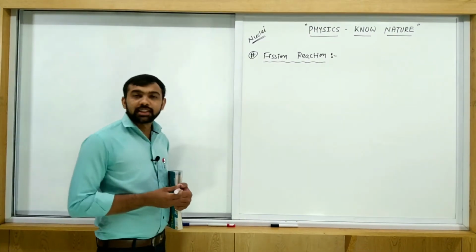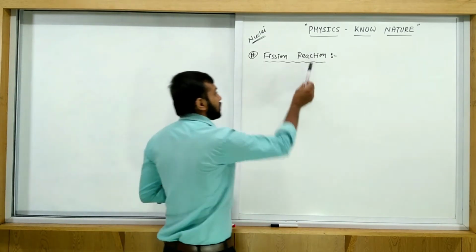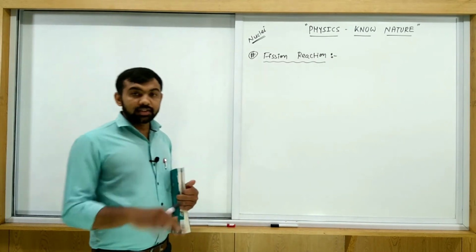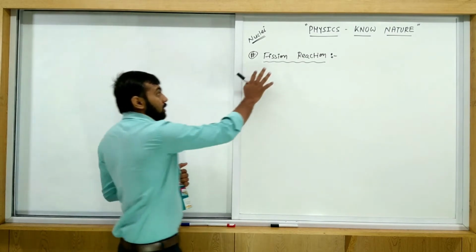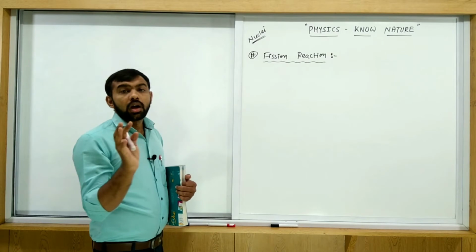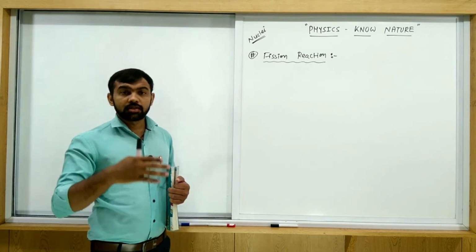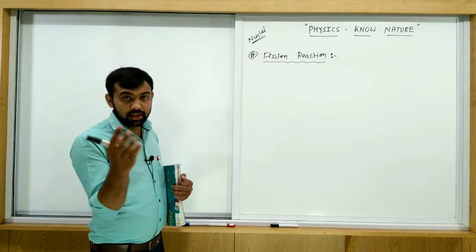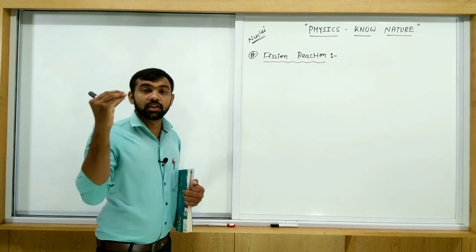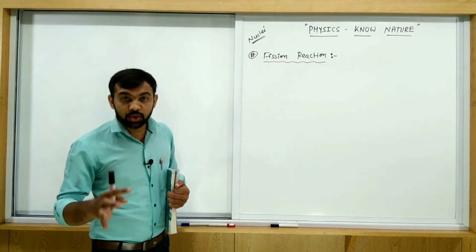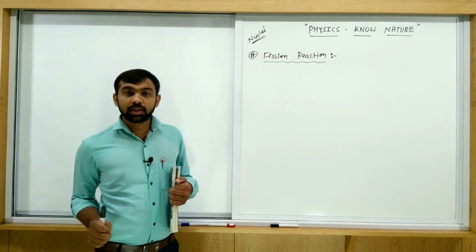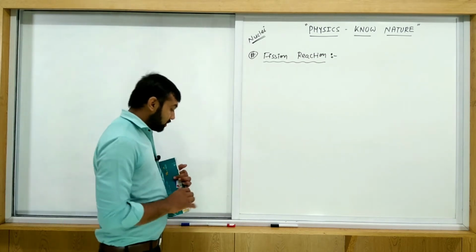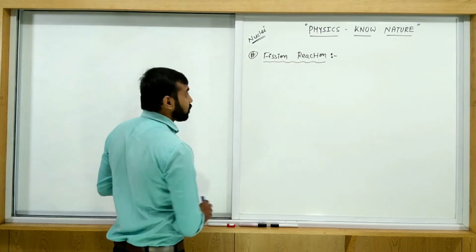Okay guys, let us discuss the fission reaction. As we discussed in the last session, if we consider the fission reaction, then in this case artificial nuclear reaction is possible. Any heavy nucleus is bombarded with some particles, maybe neutron, maybe proton, maybe alpha particle, and then after that the nuclear reaction starts.